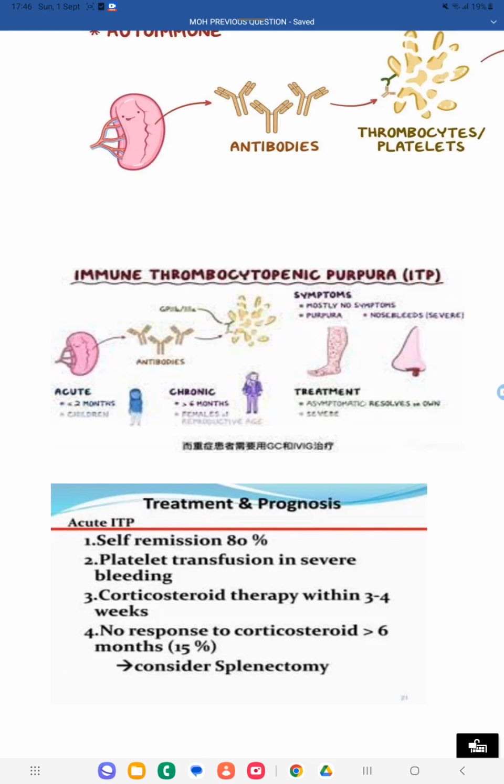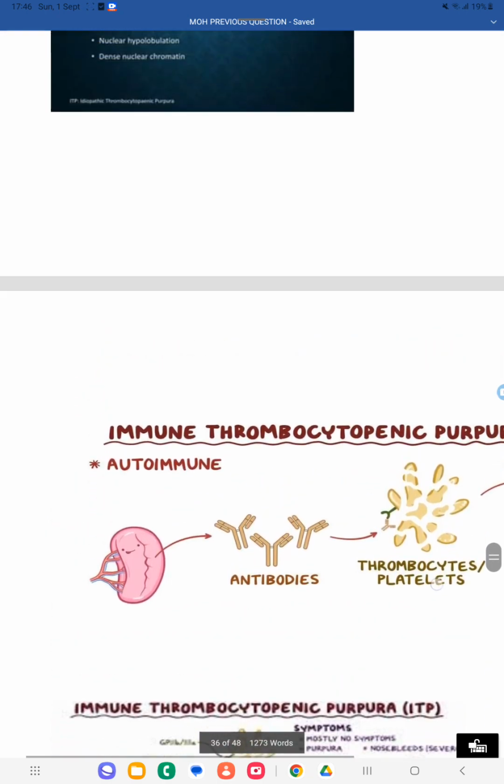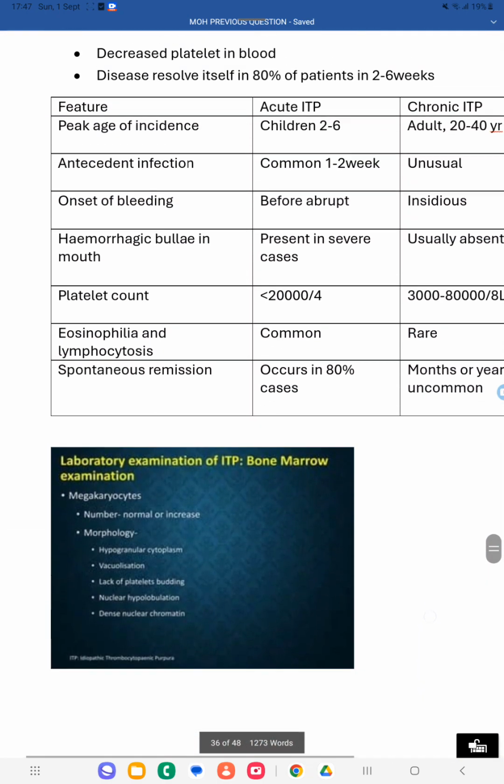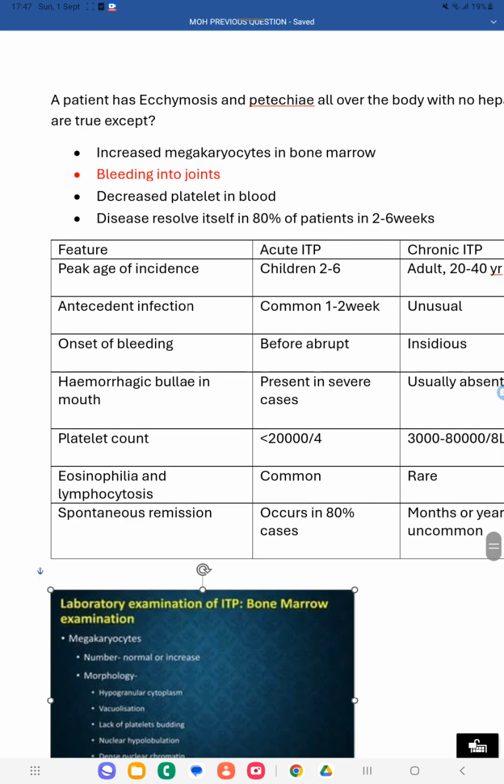Okay, most of the cases it will go on its own. If there is severe deficiency, then platelet transfusion, then you can give corticosteroid for controlling the inflammation. If with the corticosteroid it is not getting controlled properly, then you can go for the splenectomy. So these are the treatment protocol for ITP. So here the bleeding into the joints is not a correct option. Okay, it is usually bleeding into the skin that happens.